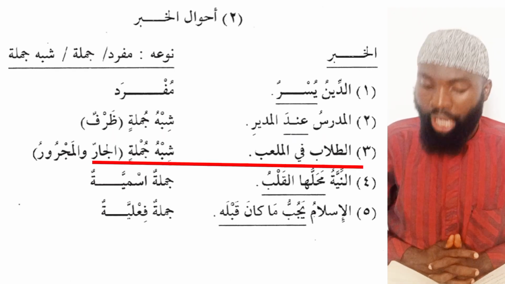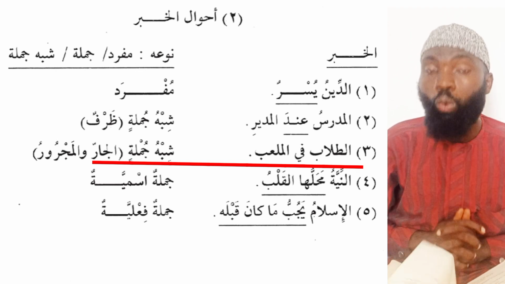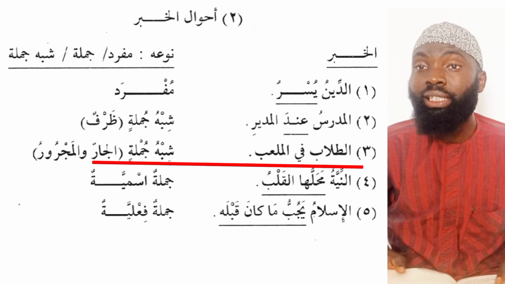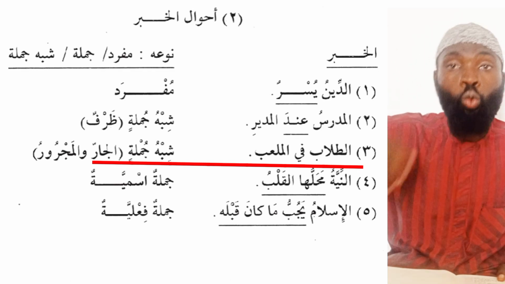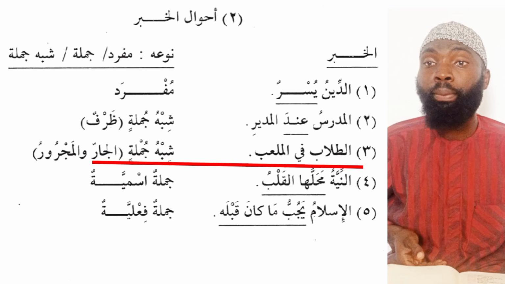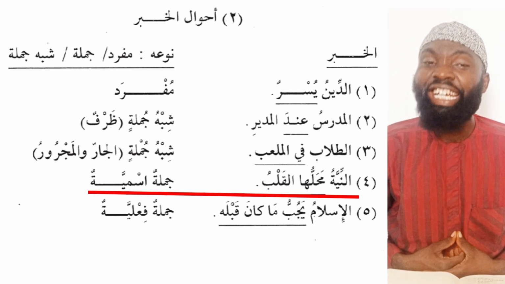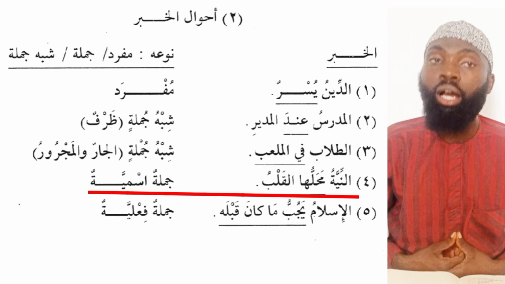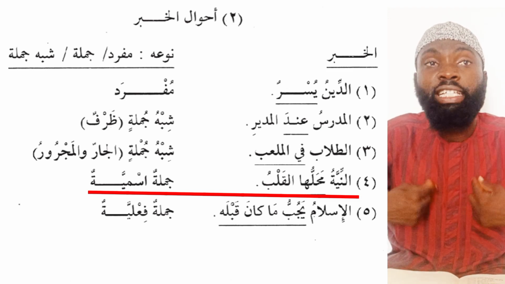Number three, we have at-tullabu fil mala'abi. The students are in the field. So the word fil mala'abi is the predicate, and this is also shibhul jumla, al-jarru wal-majrur, that is the preposition and also the noun. Number four, we have an-niyyatu mahalluha al-qalbu. The intention, the place of intention is the heart.